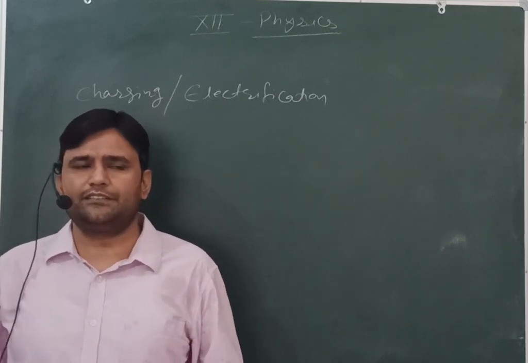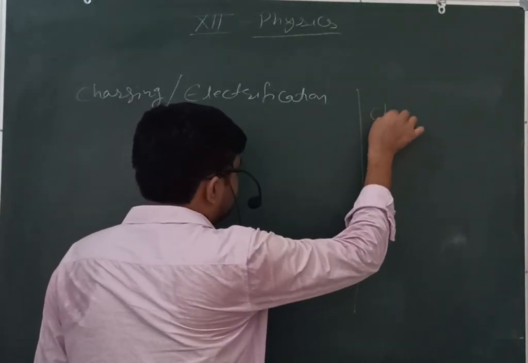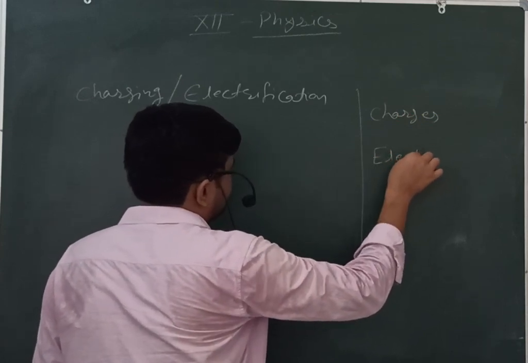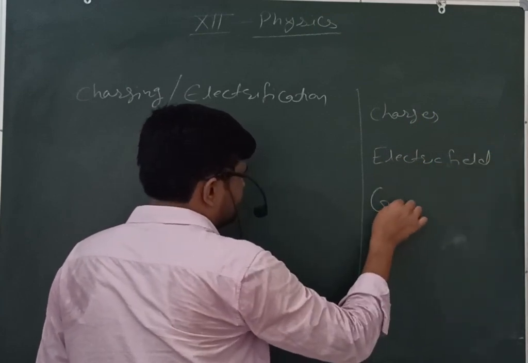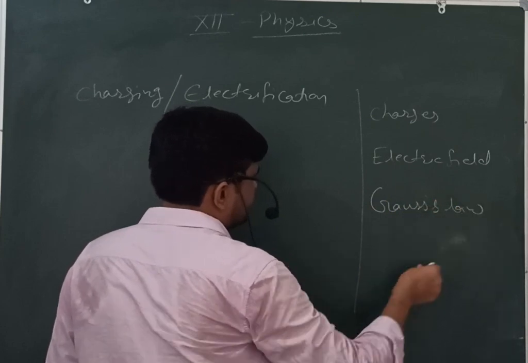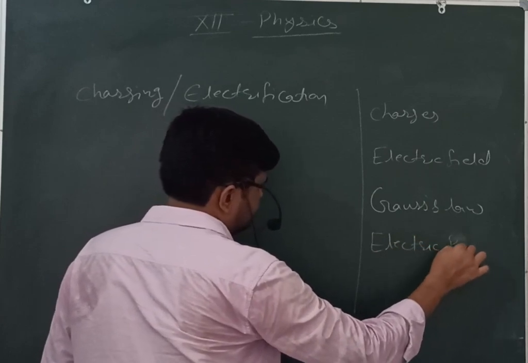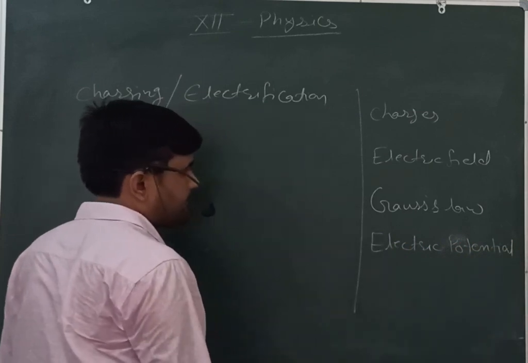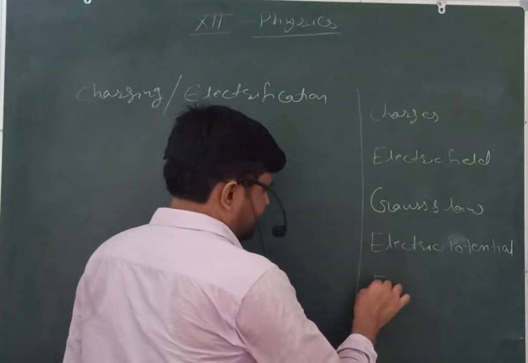In electrostatic parts, we are considering the formulations in terms of the charges, in terms of the electric field, in terms of the Gaussian law, in terms of the electric potential, and in terms of the electric capacitance.